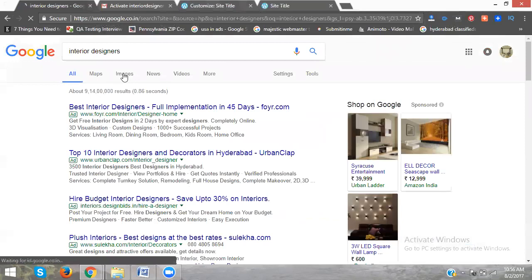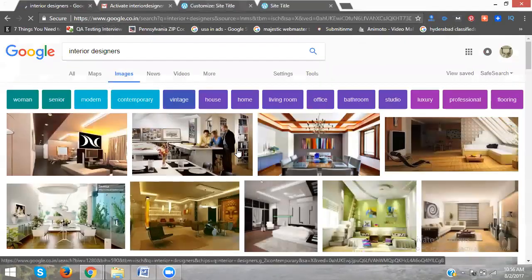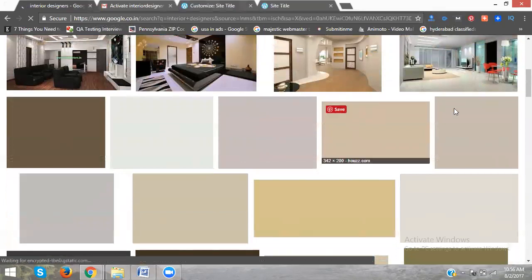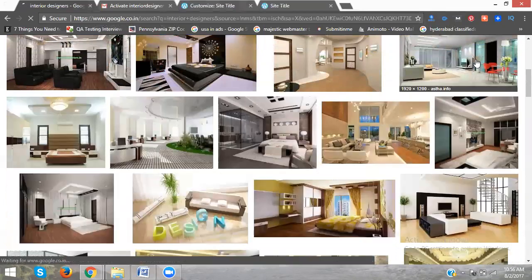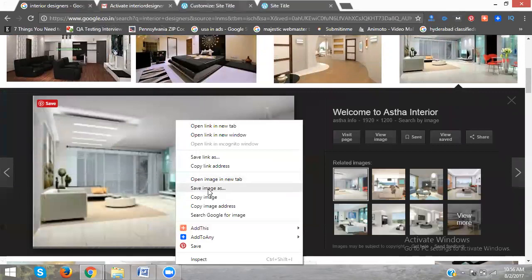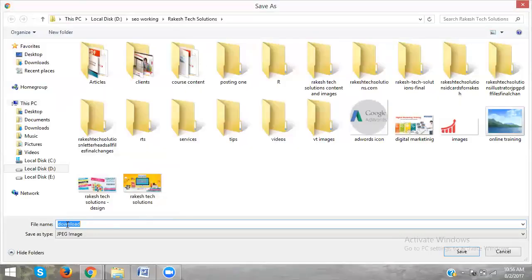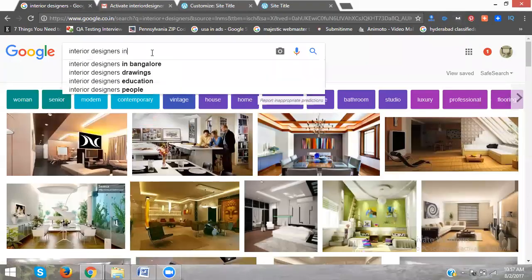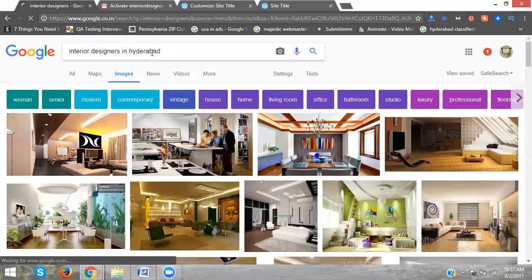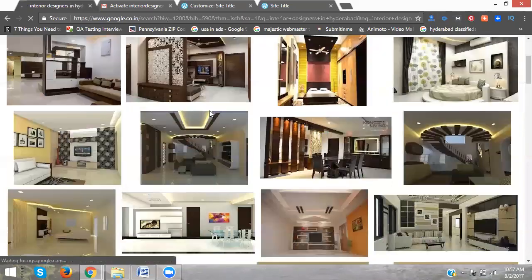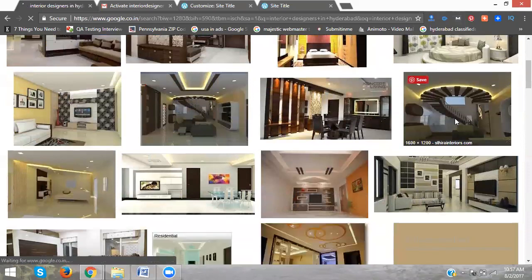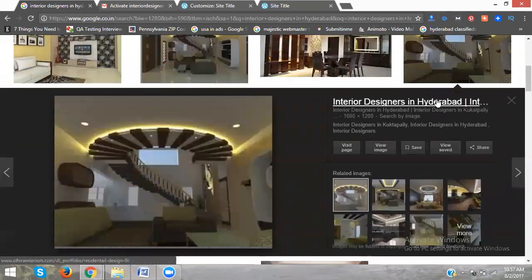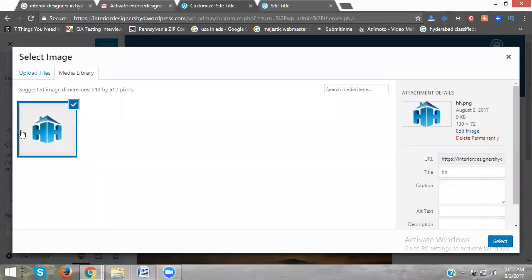Now click images. Now all these images are coming from interior designers. Why? The name includes interior designer. Now click here, save image. So it is downloaded with the interior designers name. Suppose I'm searching for interior designers in Hyderabad. The images will change. Yes or no? Why? Because the name will include interior designers in Hyderabad. So for every image you are adding, write the title text and alt text here.